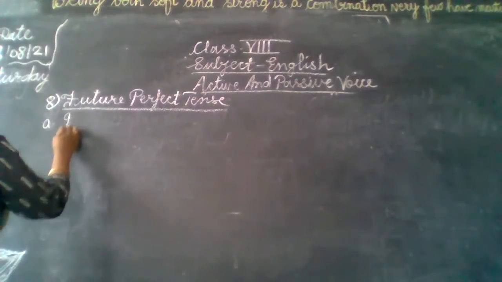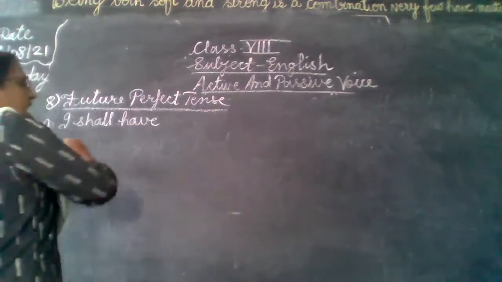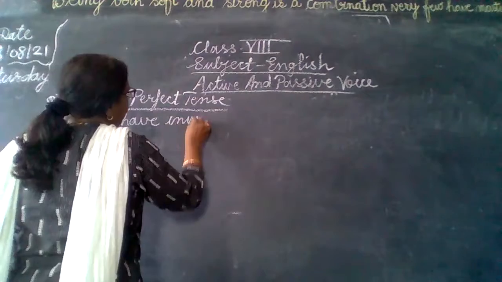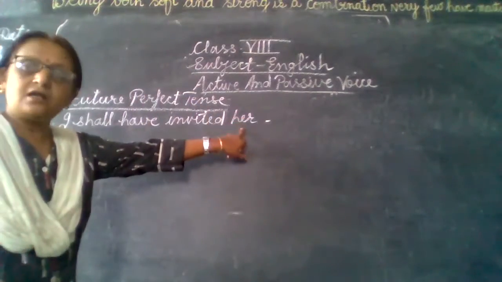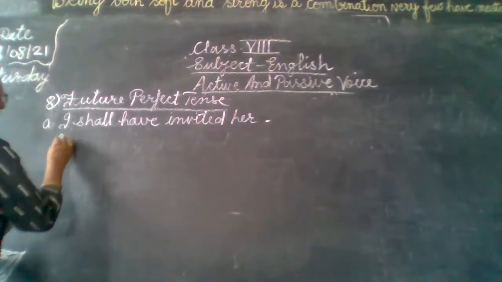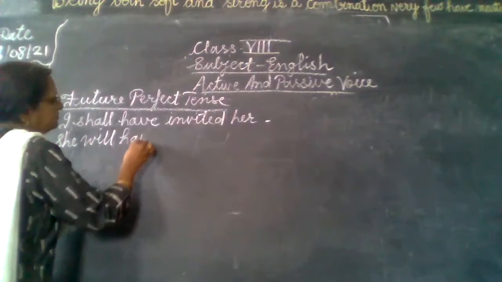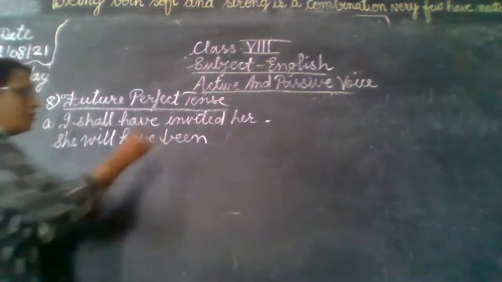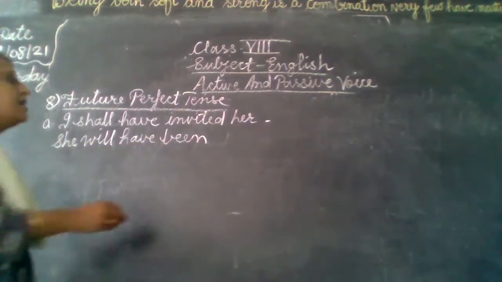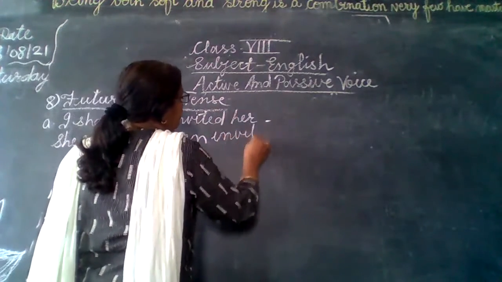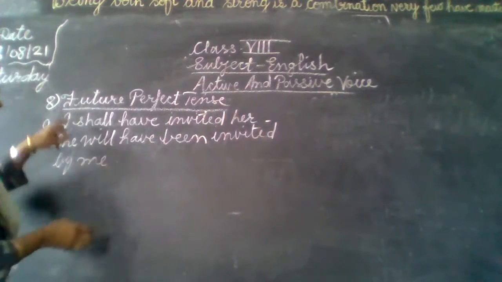Now see the example. I shall have invited her. Now see the word her. Her will change into she, and she is our third person. So she will have been. With have we use been. She will have been invited by me. I will change it to me.